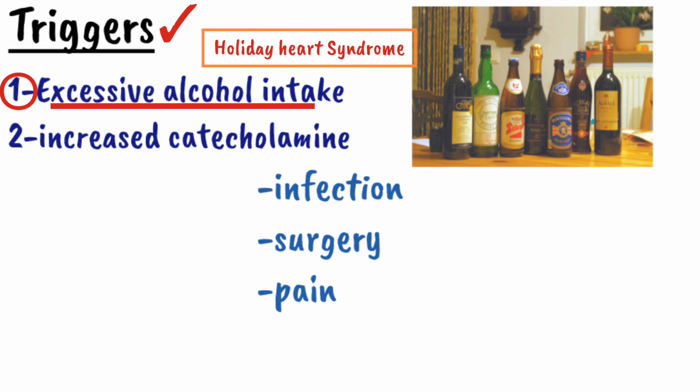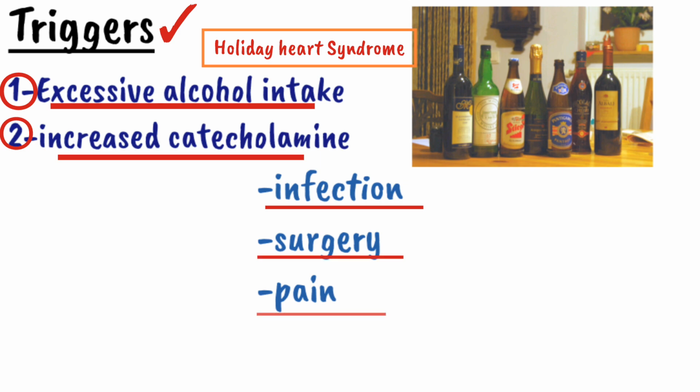Apart from excessive alcohol intake, increased catecholamines in the blood, such as in different disease conditions where there is an increased level of catecholamine, include infection, surgery and pain. Due to these conditions, there can also be an attack of atrial fibrillation. Apart from these conditions, a tumor called pheochromocytoma can also lead to atrial fibrillation.